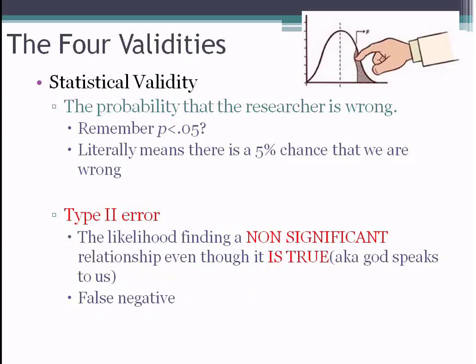The other side of this is a type 2 error, right? And this is a false negative. So again, using the pregnancy test analogy, you go and you take the home pregnancy test, and it says you're not pregnant, but then you go to the doctor, and the doctor says, nope, that test was wrong. You actually are pregnant. That's a false negative, right? The test said it wasn't a significant result, but it turns out that it was.